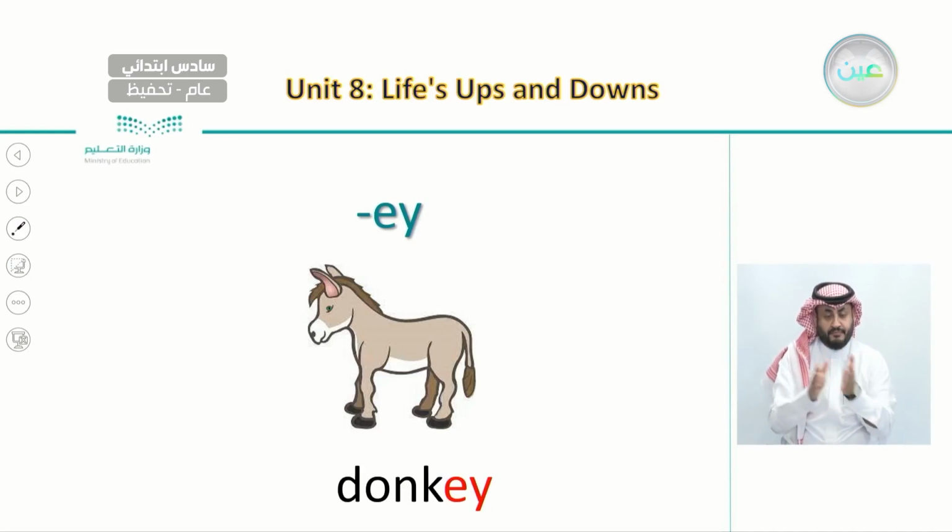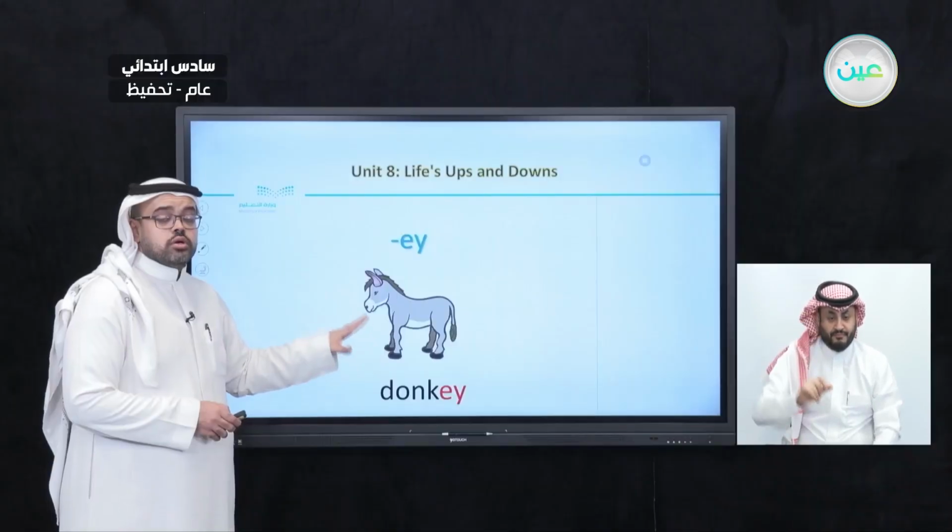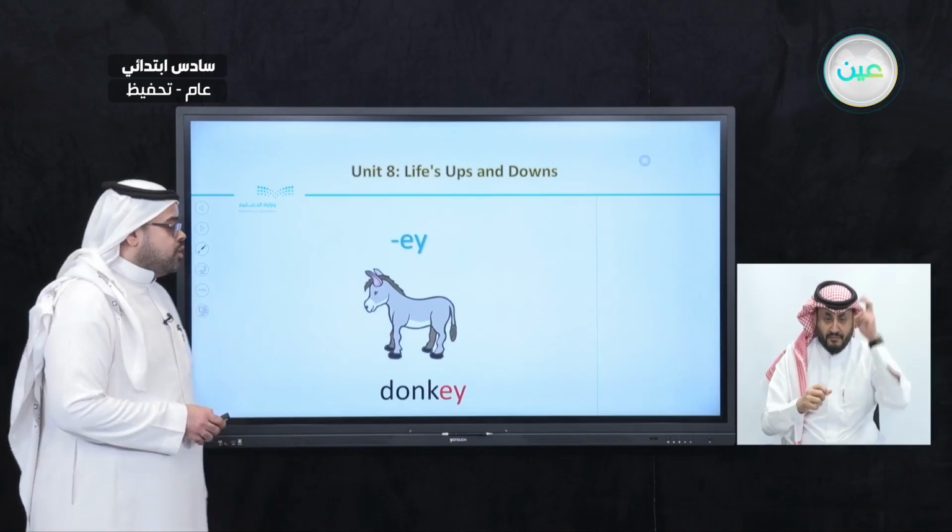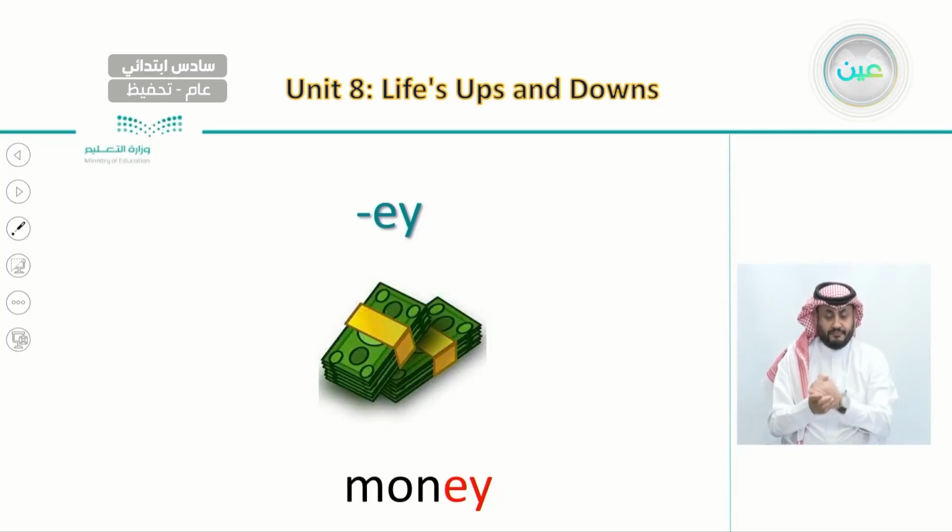Also, the other word that ends with E and Y is donkey. Donkey. Say with me, donkey. This is a picture of a donkey. And also, another word that ends with E and Y, which is money. Money.